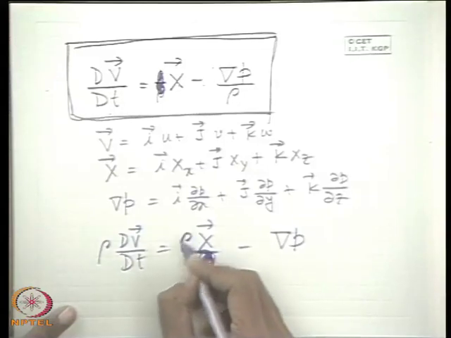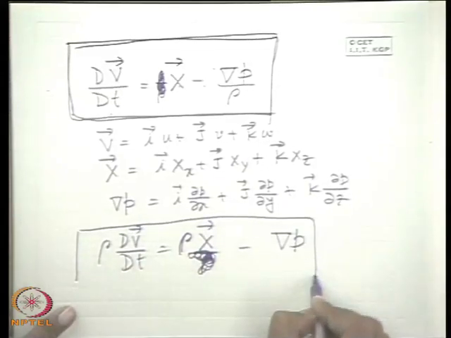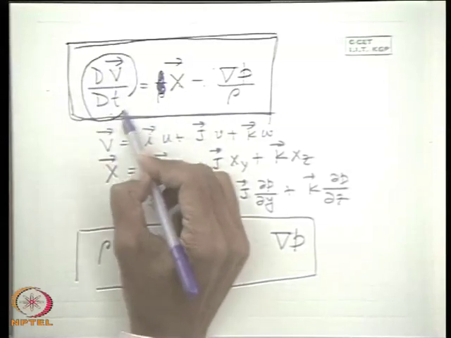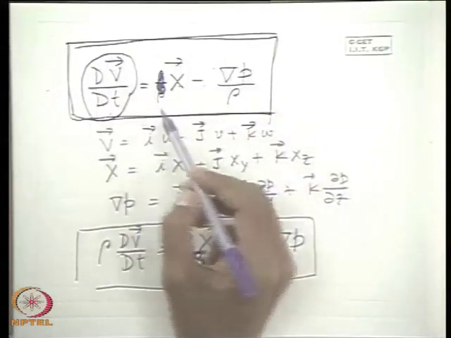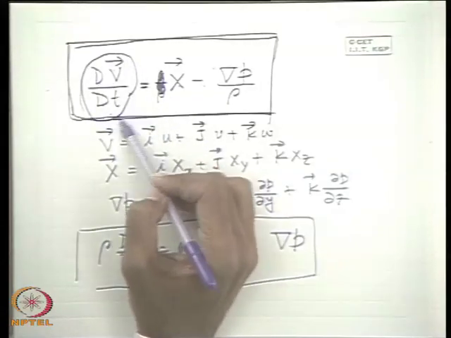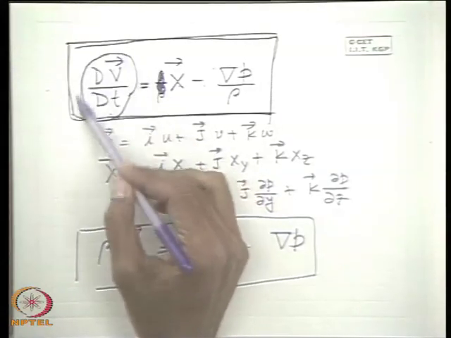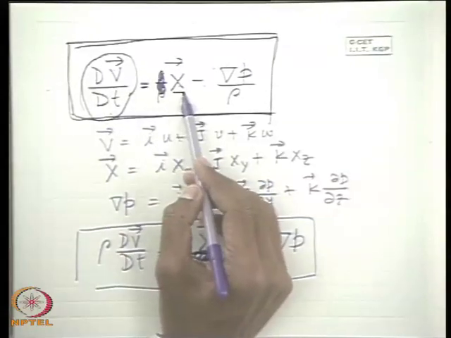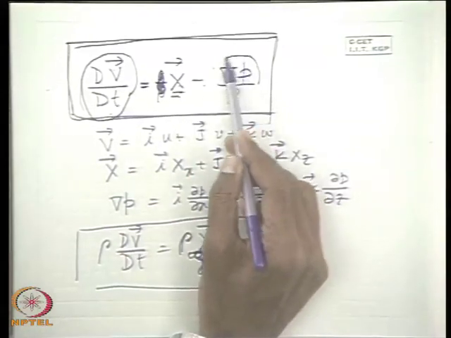Rho x bar into grad p. This is another way, doesn't matter. Here, this is the acceleration, the physical significance you see. As you define the equation of motion, each and every term is a force. This is the acceleration, that means force per unit mass. This is the negative of the inertia force per unit mass. This is the body force per unit mass, and this is the pressure force per unit mass.